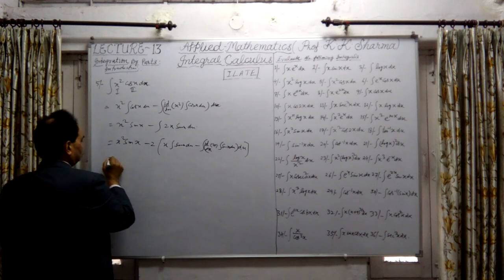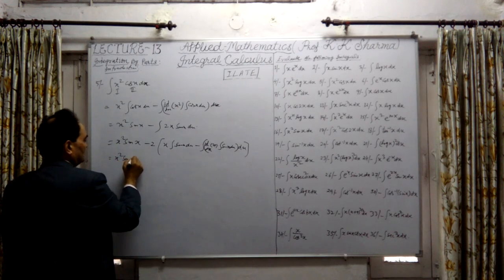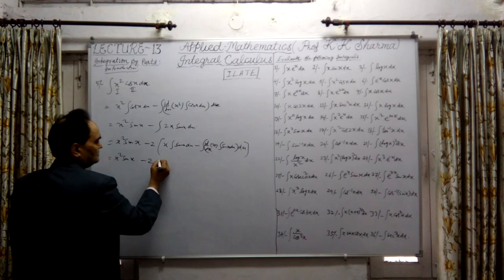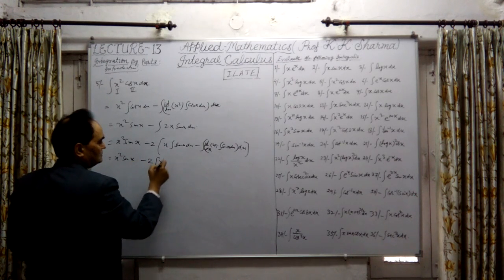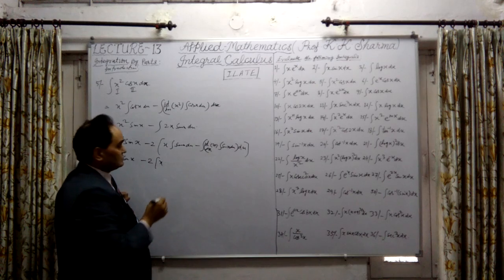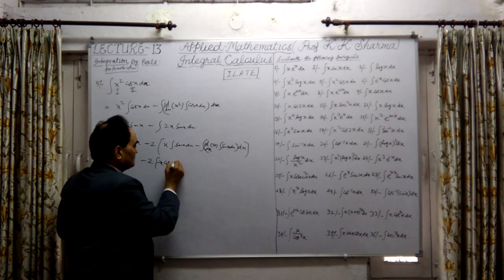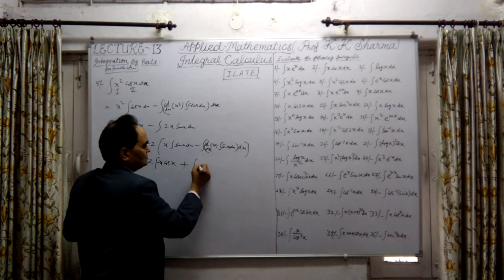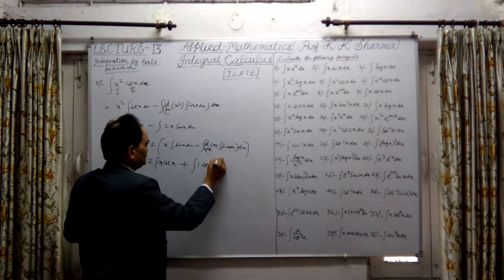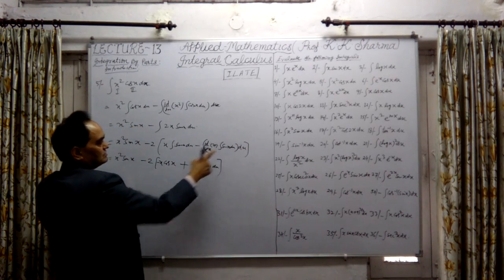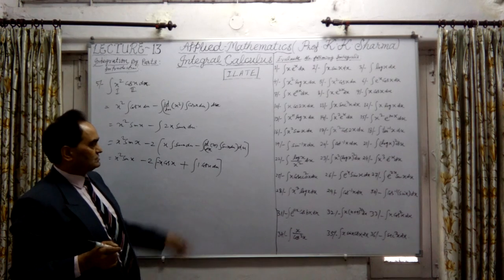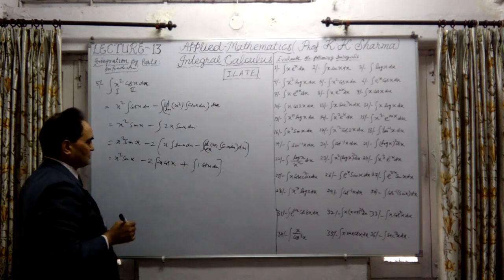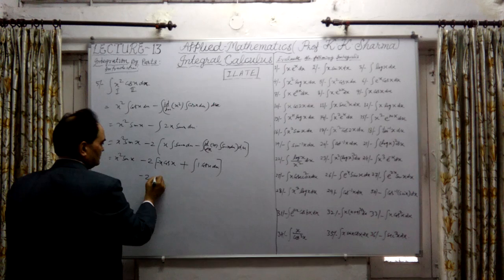Okay, so this is the repetition of the by parts method. Twice x, the integration of sin x is minus cos x. This is minus cos x here. Minus minus plus it will be, x is 1 into cos x into dx. Why positive? Because the integration of sin x is minus cos x, and the minus sign will become positive. So again, let me integrate this.